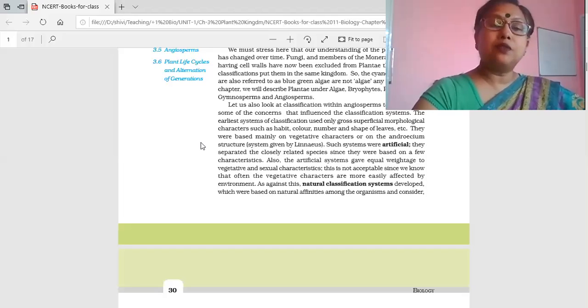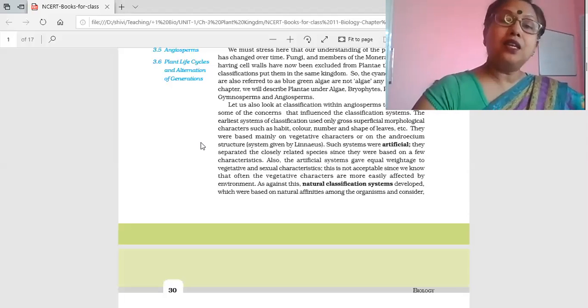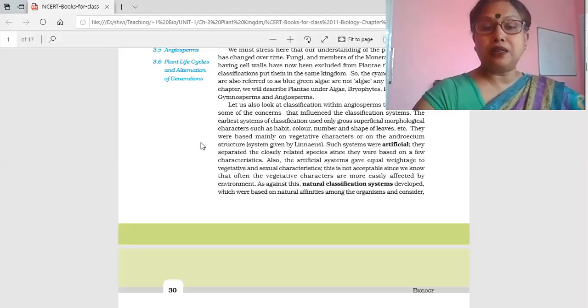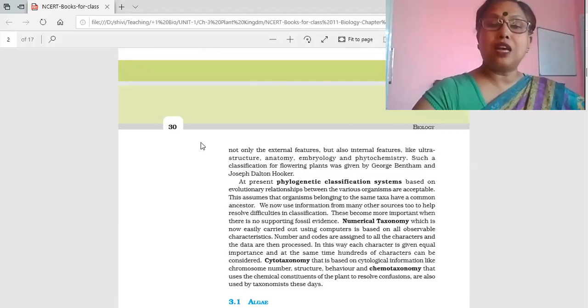The next classification system is the natural classification system, and Aristotle picked up this natural classification system. In this, morphology, anatomy, cytology, all these concepts of all the varieties, the differences which nature has provided, are kept in mind. So it is better than artificial. Aristotle's classification system was natural.